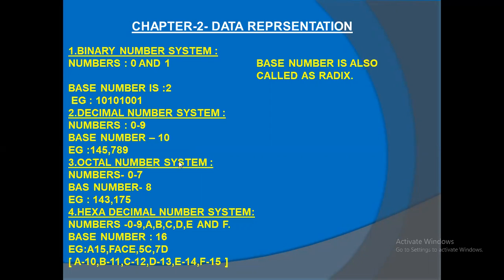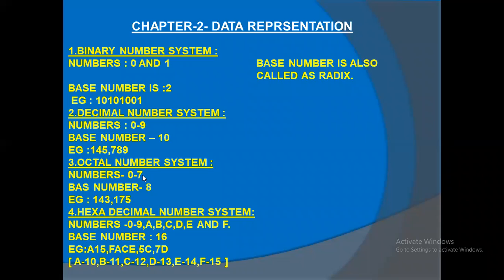Let me go to the next one, that is the octal number system. Octal numbers are 0 to 7. Oct means 8. In your mobile also you may hear about the octa-core processor. You said it in the last chapter, isn't it? While searching about your processor, some students said, sir, in my mobile this octa-core processor is there. So octal means 8. The numbers are 0 to 7: 0, 1, 2, 3, 4, 5, 6, and 7.